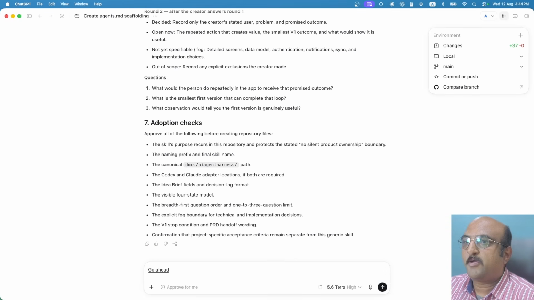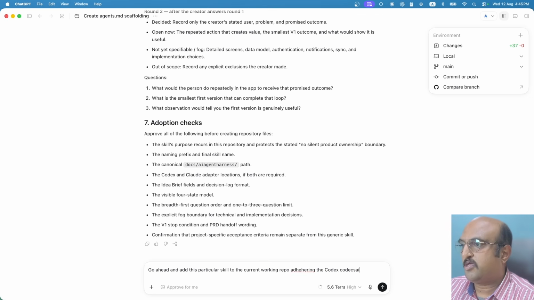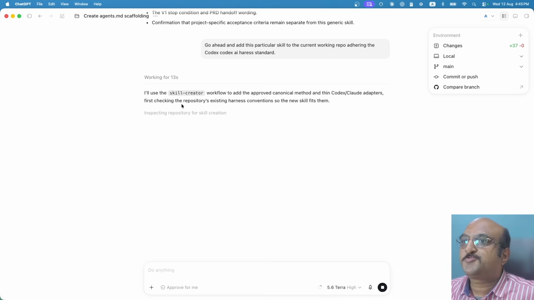Go ahead and add this particular skill to the current working repo, adhering to the Codex AI harness standard. You can see that it is saying that I will use a skill creator workflow to add the approved canonical method and thin Codex and Claude adapters. First, checking the repository's existing harness conventions so the new skills fit them.